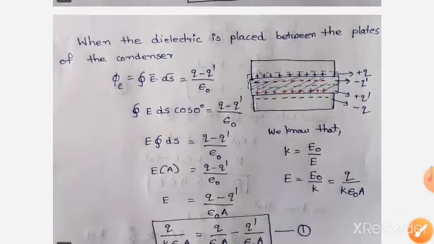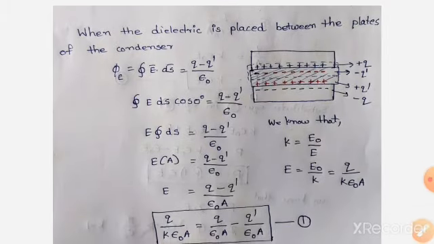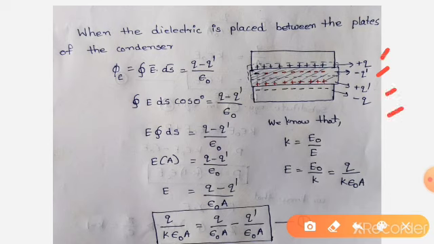After that, when dielectric is placed in between the condenser, what happened? If the dielectric is placed between the plates, due to the electric field, the center of negative charge is separated towards the positive charge and the center of positive charge is moved towards the negative charge. Having the charge surface, induced charges are minus Q prime and plus Q prime. Here in case of plate, plus Q and minus Q.